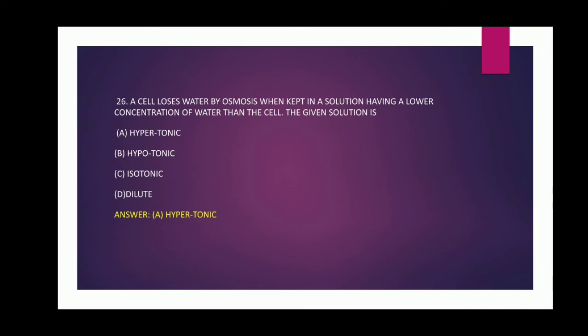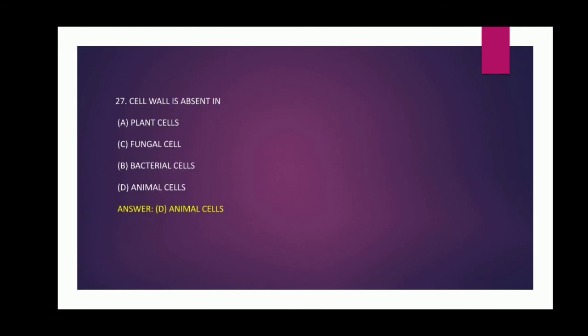Question number 26. A cell loses water by osmosis when kept in a solution having a lower concentration of water than the cell. Then the given solution is options: hypertonic, hypotonic, isotonic, and dilute. And the answer is hypertonic. Question number 27. Cell wall is absent in plant cells, fungal cells, bacterial cells, and animal cells. And the answer is animal cells.